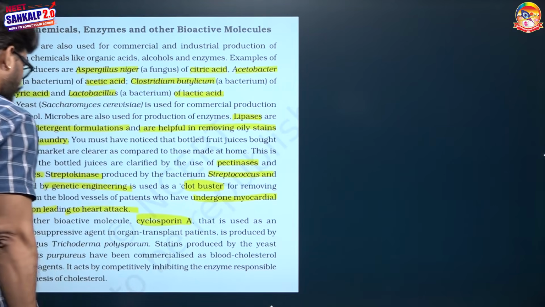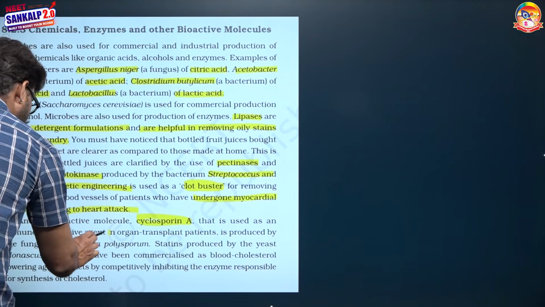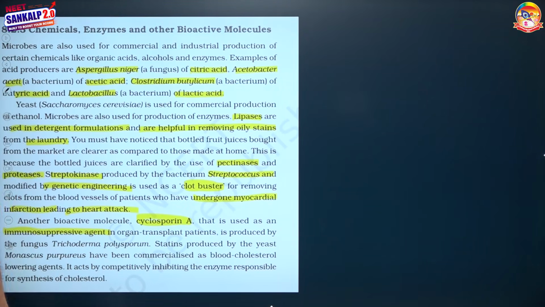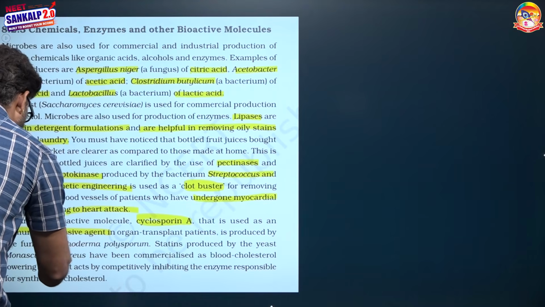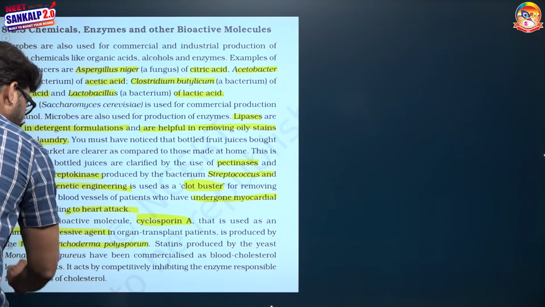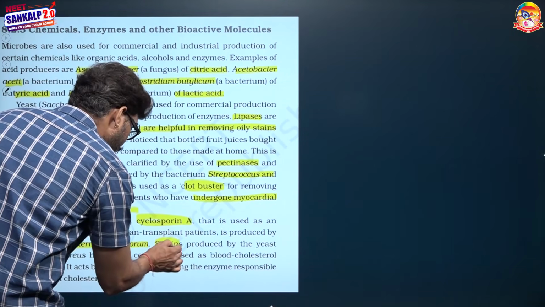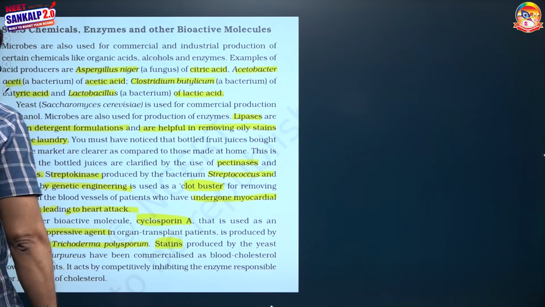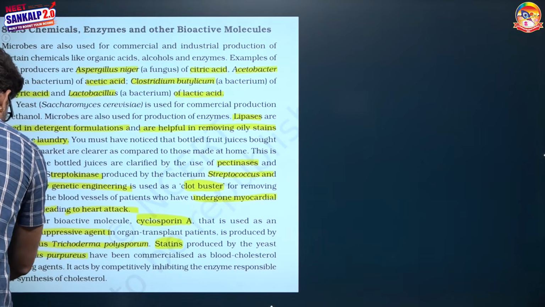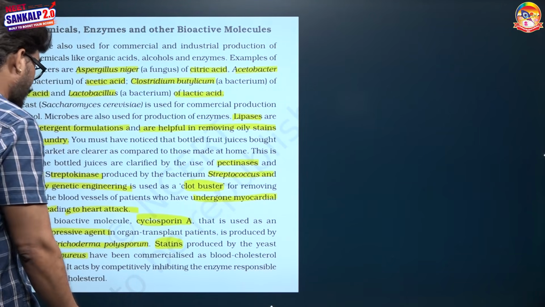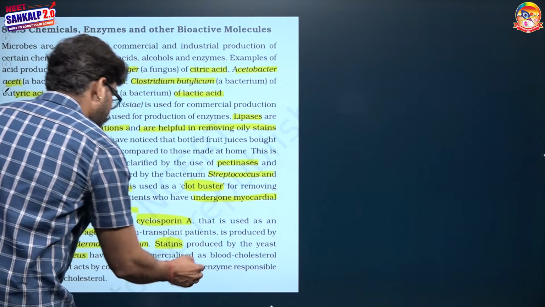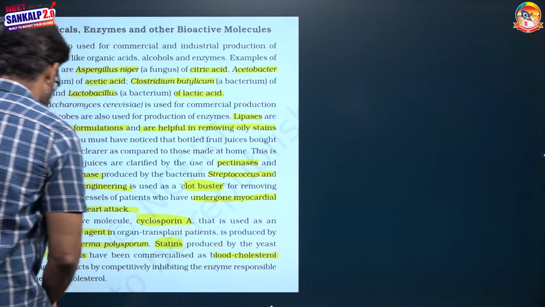Cyclosporin A is an immunosuppressive agent, so it is used during organ transplantation. The fungus Trichoderma polysporum is the source from which cyclosporin A is obtained. Statin, another bioactive chemical, obtained from Monascus purpureus, which is a kind of yeast, is commercially used for lowering blood cholesterol.